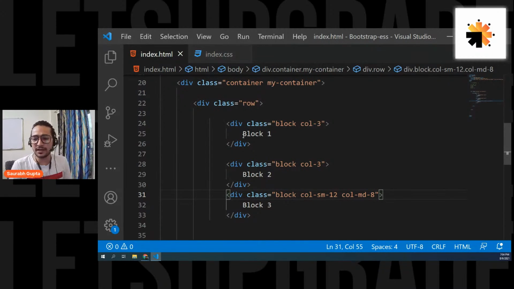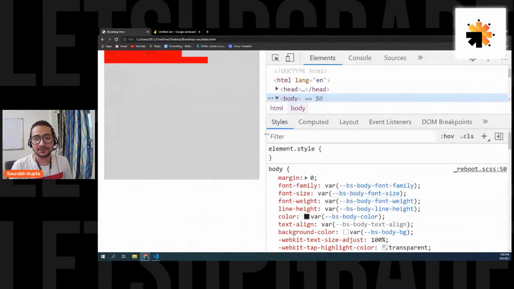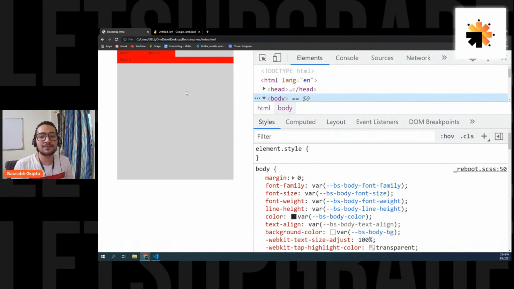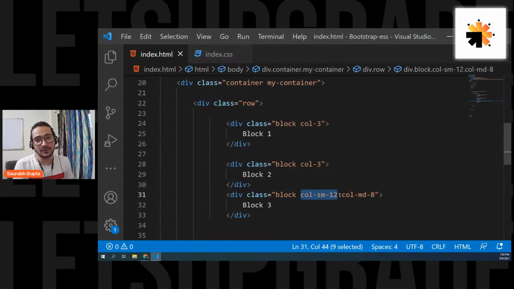So see here how it is working. I have written Col SM 12. That means for smaller devices, I want you to take 12 columns. And for medium devices, I want you to take 8 columns. You can see now this is a medium device, so it is taking 8 columns. And when I turn it to small device, it simply takes everything. It simply becomes 12 because I have written Col SM 12.